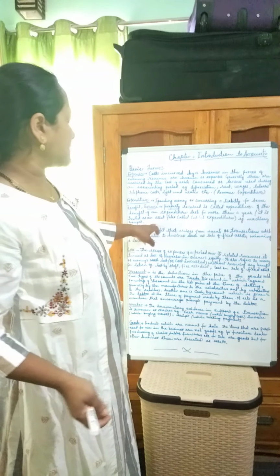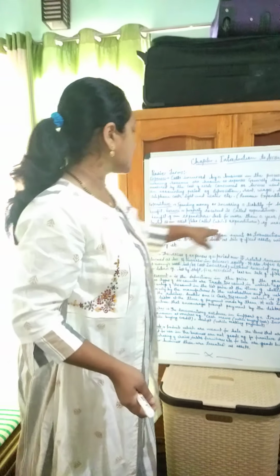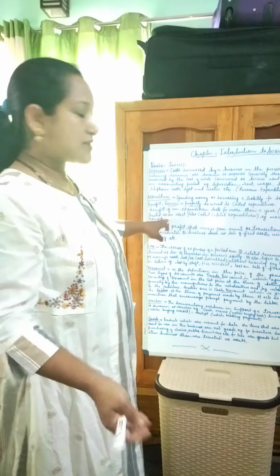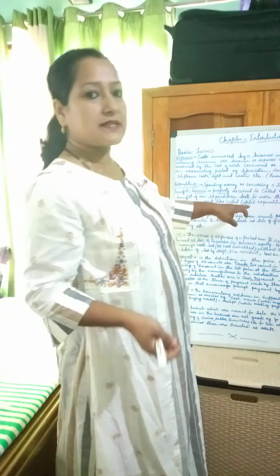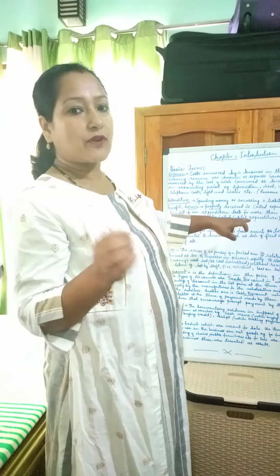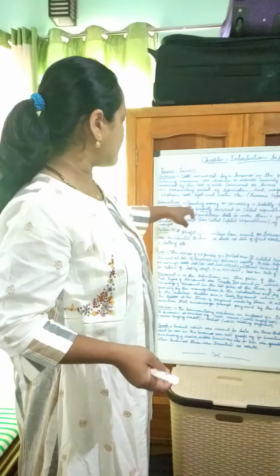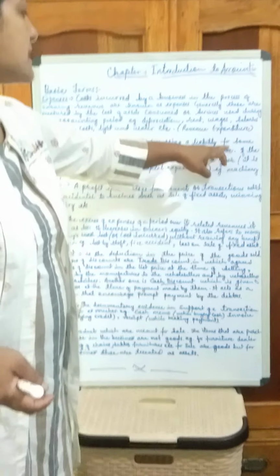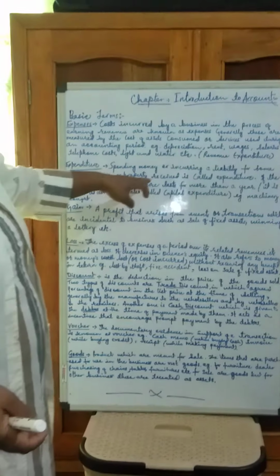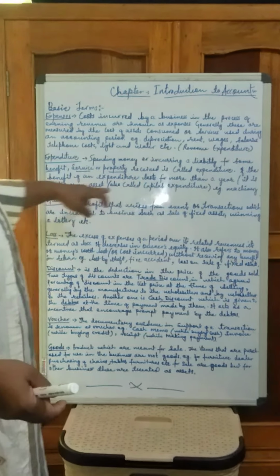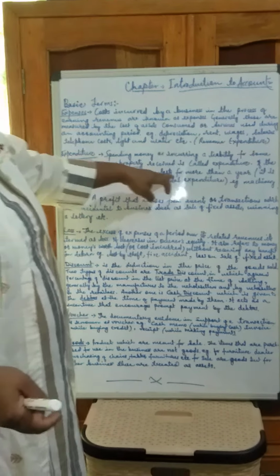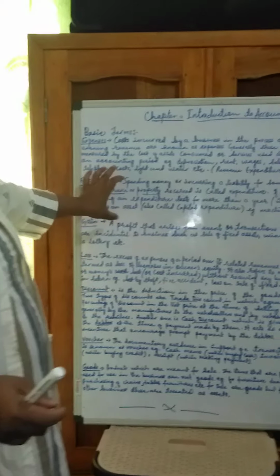For example, when the business invests money in buying machinery, furniture and pictures, whatever else, and they are getting the benefit for more than 1 year. Here I have written: spending money or incurring liability for some benefit, service or property received is capital expenditure if the benefit of the expenditure lasts for more than 1 year. So that is expenditure.